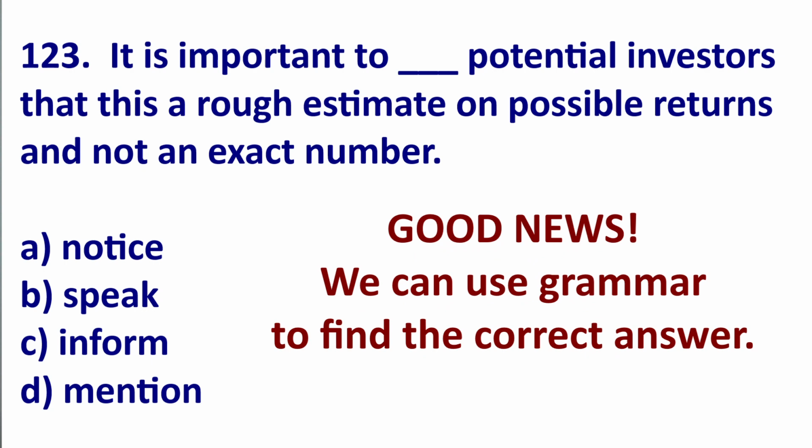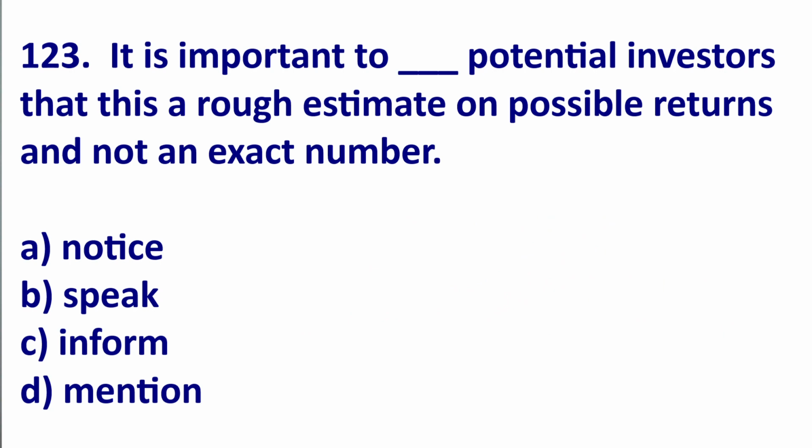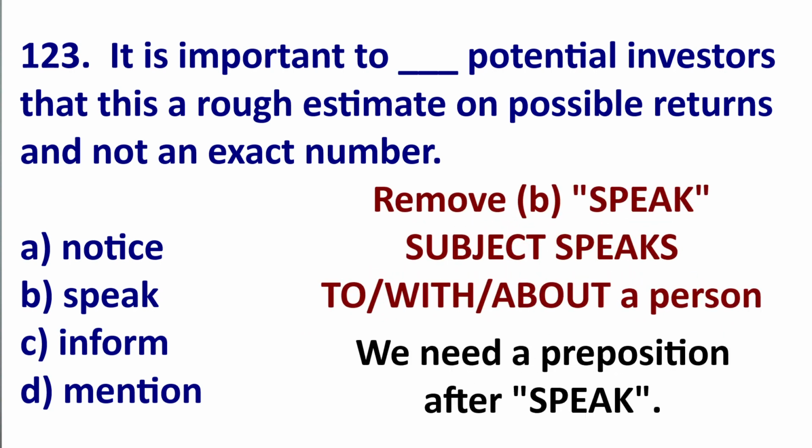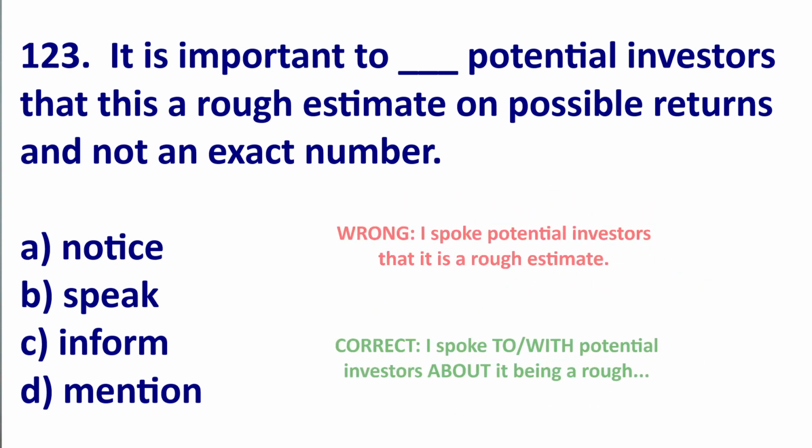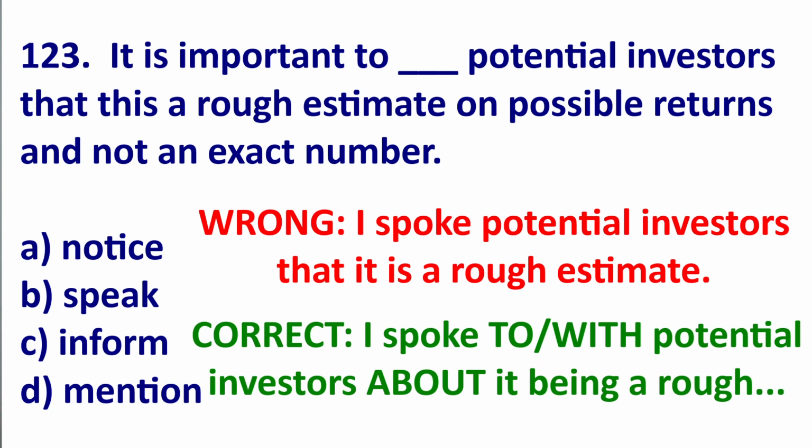First, we are telling people that we are not 100% sure about returns. Remove be because you speak to or you speak with a person. An example: it is wrong to say, I spoke potential investors, that it is a rough estimate. Correct: I spoke to potential investors about it being a rough estimate. So after speak, I don't speak a person, I speak to or with.